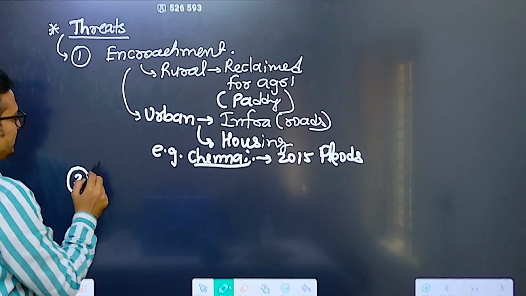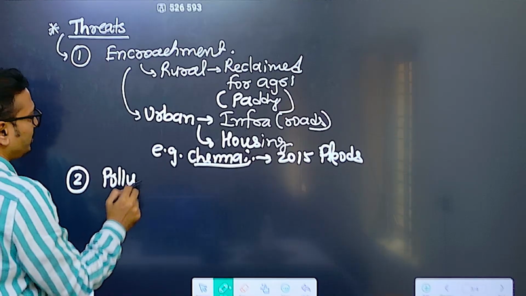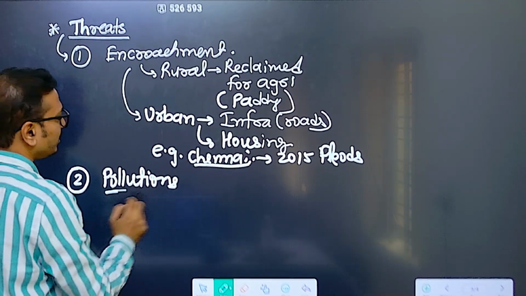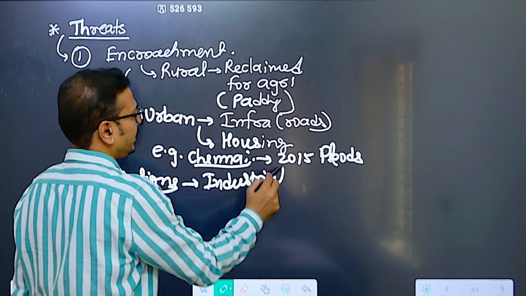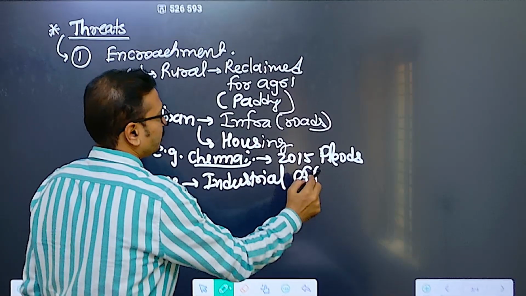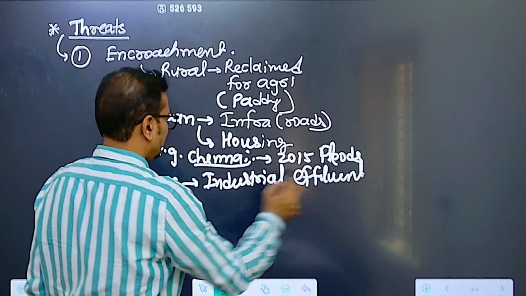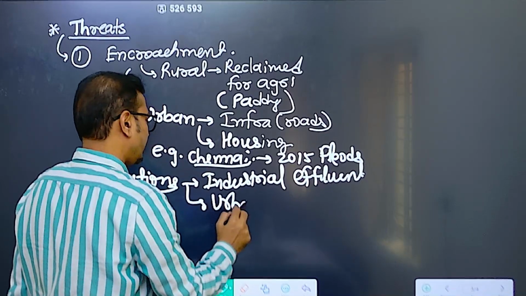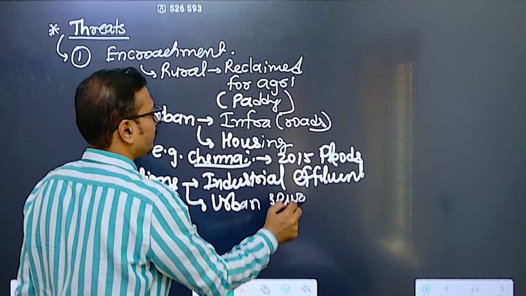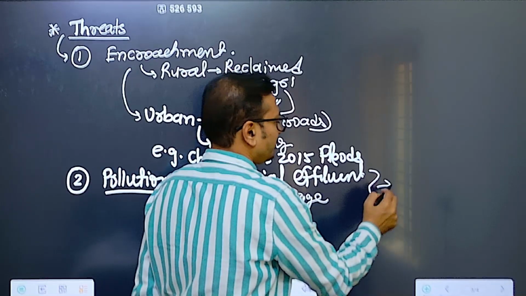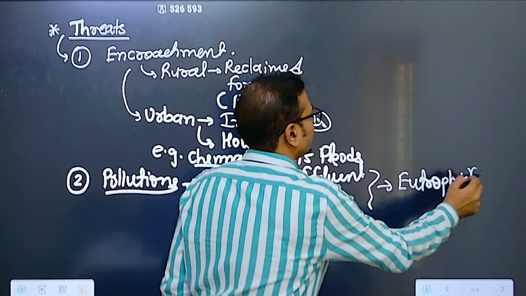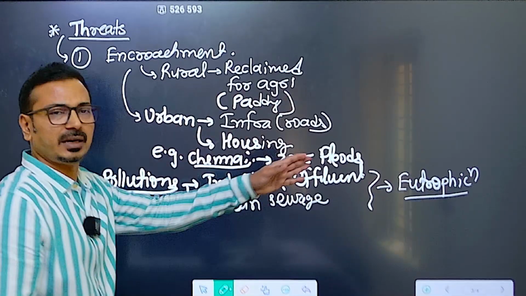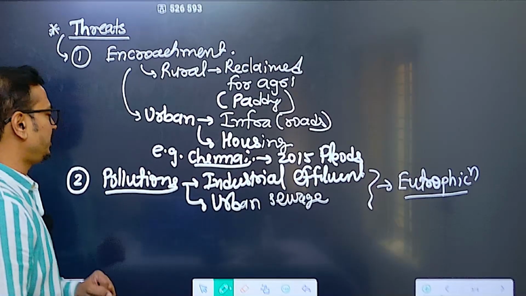The second important threat they are facing is pollution. Industrial effluents are directly entering into these wetlands. Then urban sewage, again untreated, is entering into these wetlands. Ultimately it results in eutrophication of wetlands. It will destroy them, it will become a kind of dead zone there, and because of that it is a major concern.